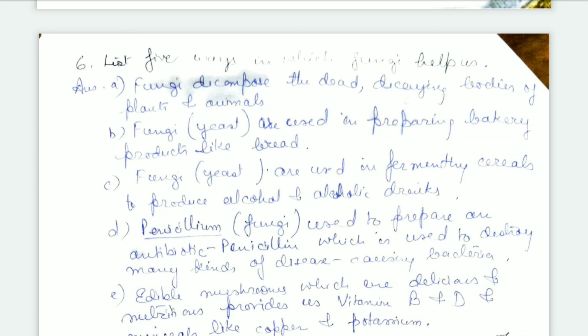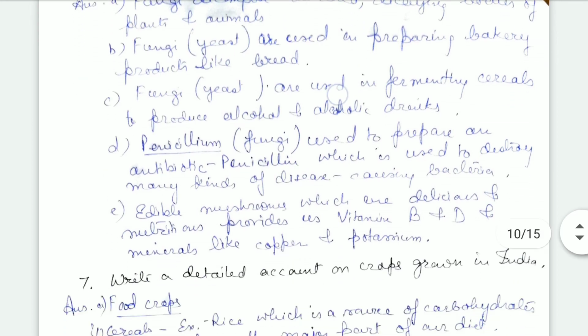Another fungus, penicillium, is used to prepare the antibiotic penicillin, which is used to destroy many kinds of disease-causing bacteria. Penicillin can also be used as medicine in the form of an injection.